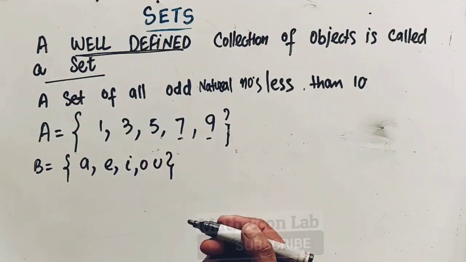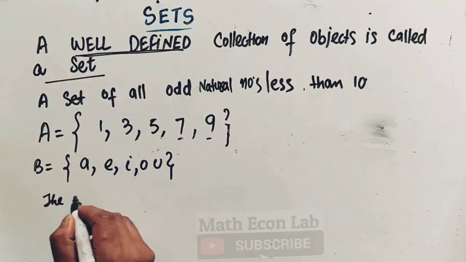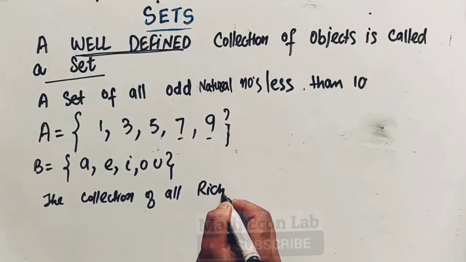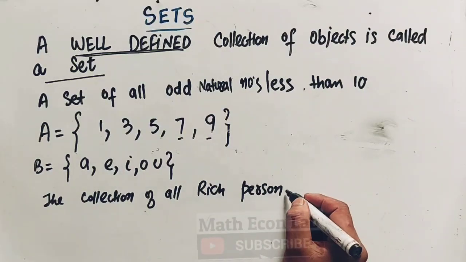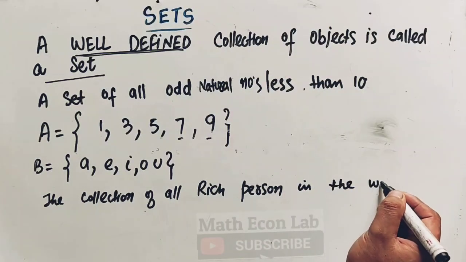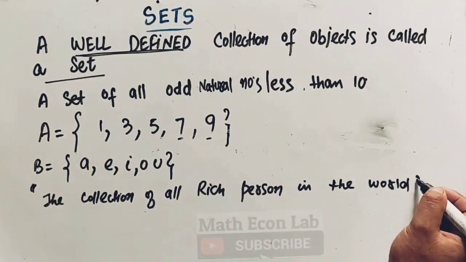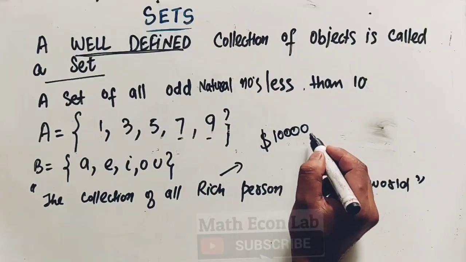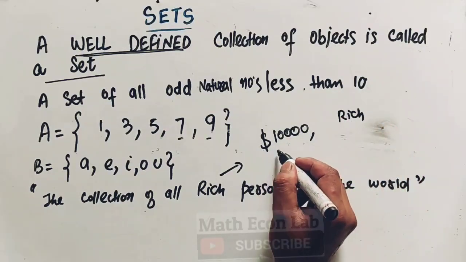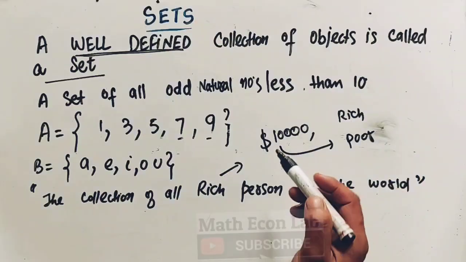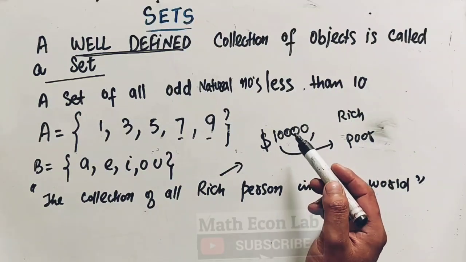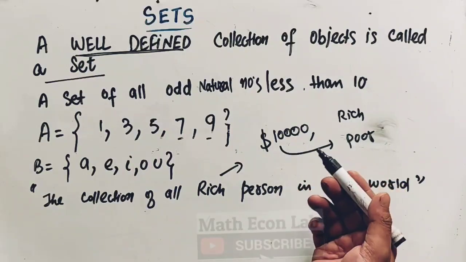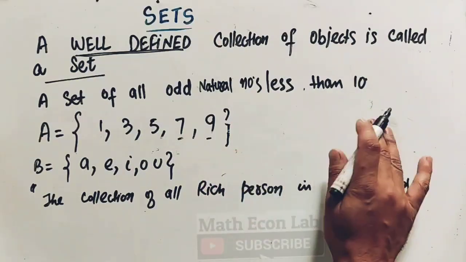So let us see what is not well defined. Let us say the collection of all rich persons in the world. So this is not a set. For me, a person having, let us suppose, an annual income of $10,000 can be rich, but you can define him as poor. For underdeveloped countries, a person earning $10,000 per year can be rich. For developed countries, the same person can be poor. So there is ambiguity. We cannot define perfectly what is rich and what is poor.